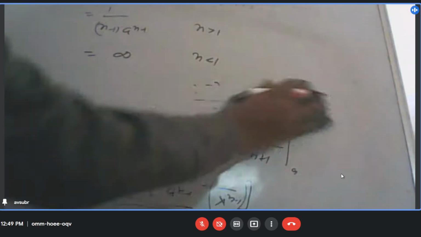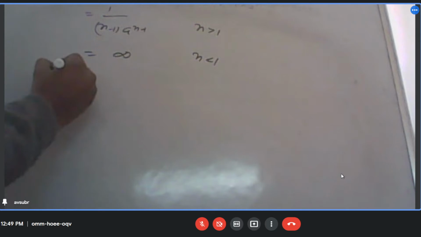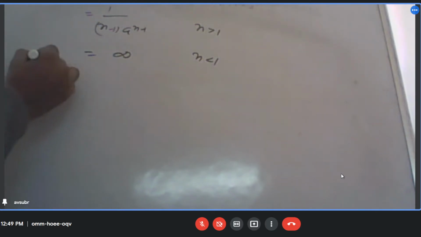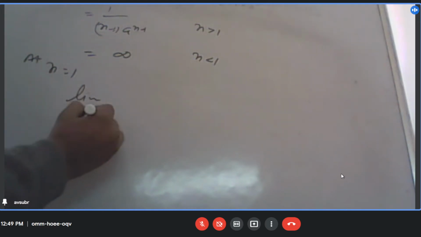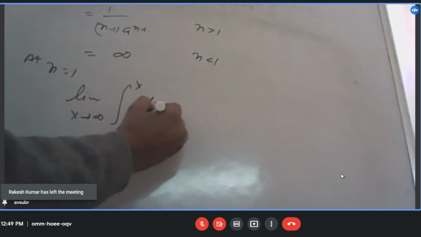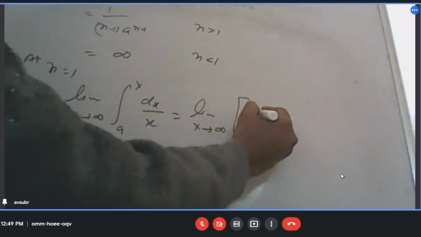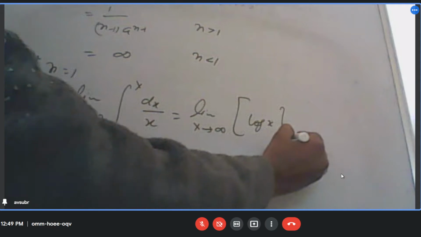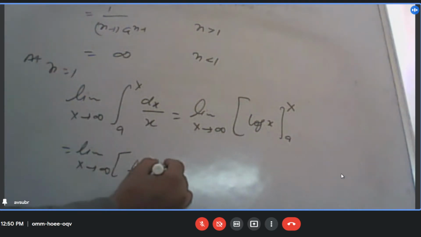All right. Now what will happen when n is equal to 1? At n equal to 1, I can directly write limit x tending to infinity of the integral from a to x of dx by x, or limit x tending to infinity of log x from a to x, or limit x tending to infinity of log x by a.